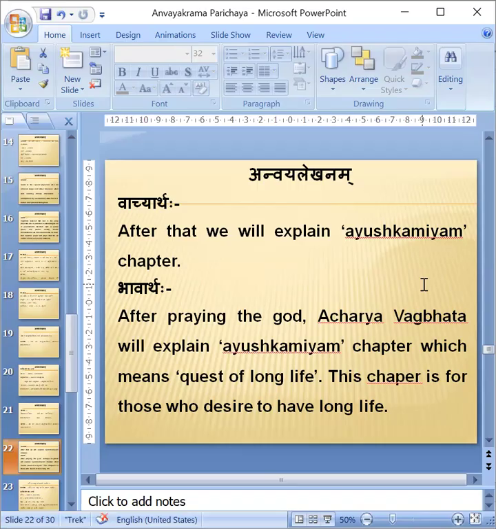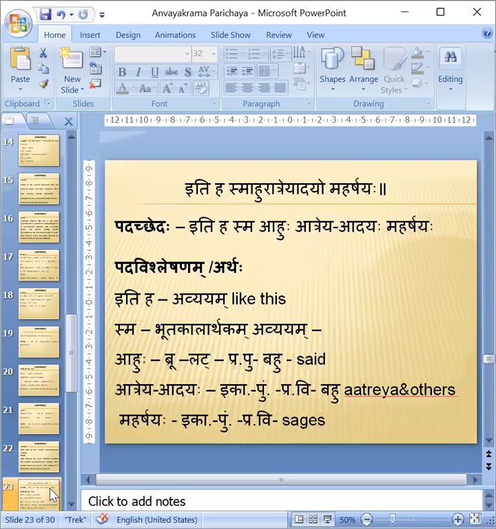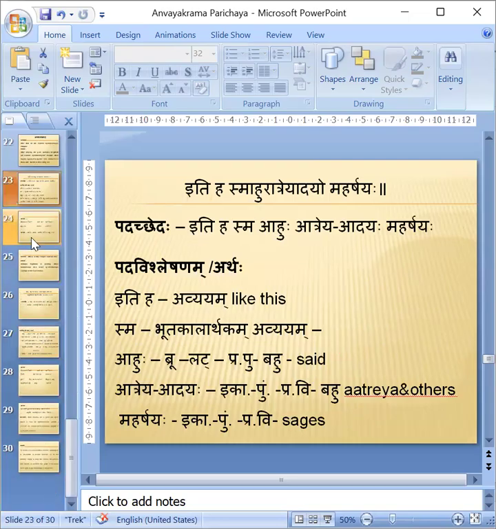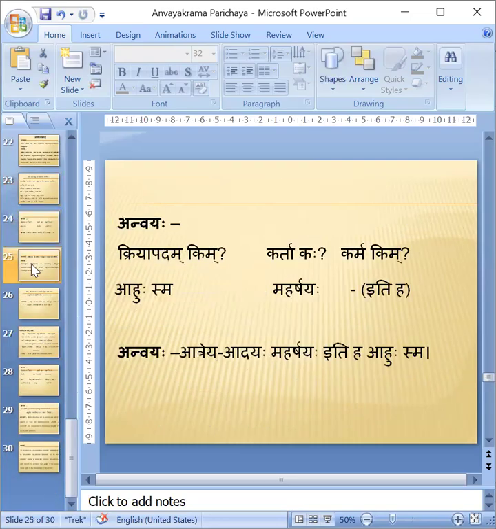This chapter is for those who desire to have long life. Okay, we just explained what Ayushkamiya Adhyaya is. That is Shastrartha. This is the way we have to do. This was not a very important shloka, therefore we will go to the next one. There we will see.